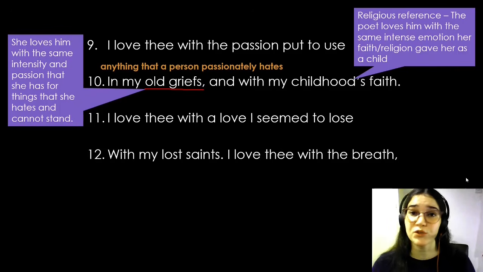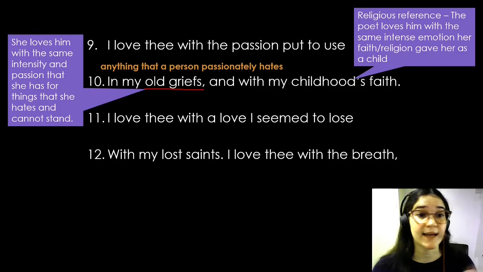It is known that children's faith is usually steadfast and they truly believe without a doubt. Just as a child has such a huge amount of faith, the poet says that she has that same amount of love for her beloved. Essentially, she is saying that she loves this person with all of her energy and all of her passion combined.